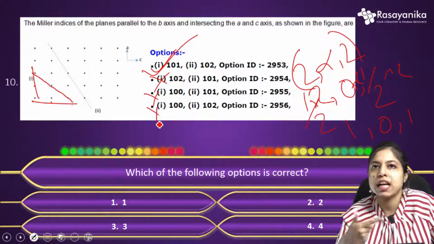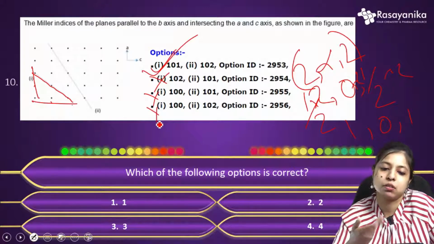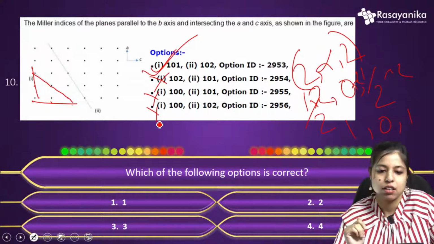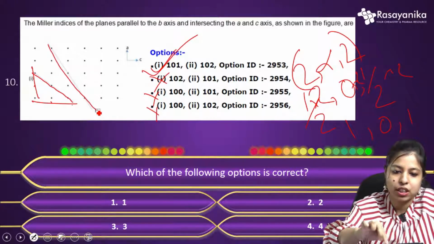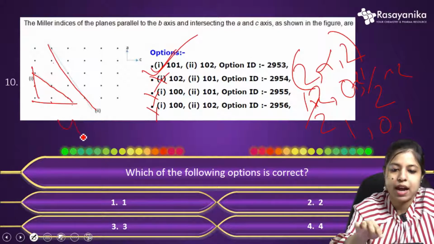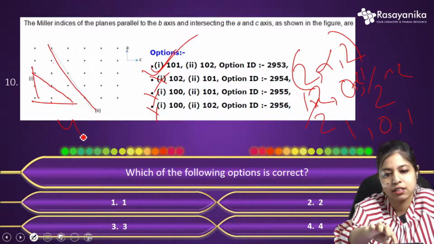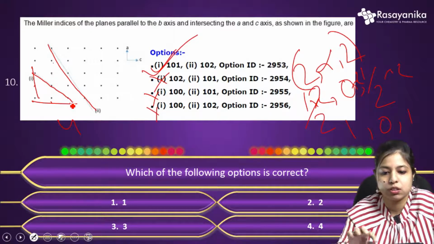Let's move to the second plane. If we find the coordinates in Weiss indices, here it is 1, 2, 3, 4, so this is 4, and on the other axis, 1, 2.